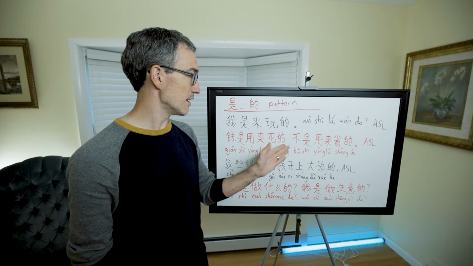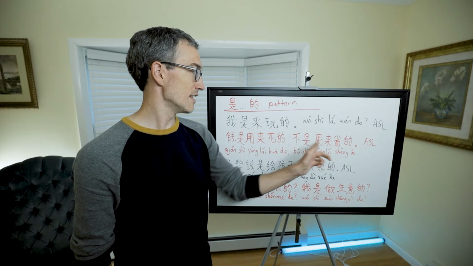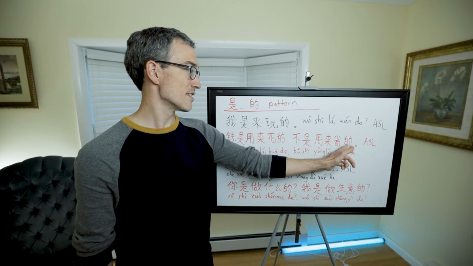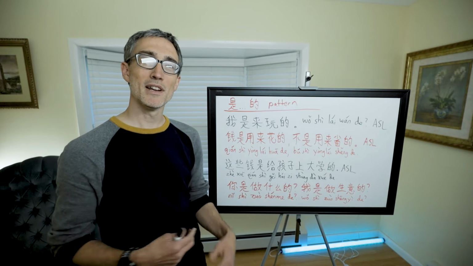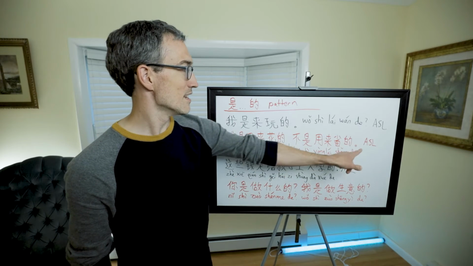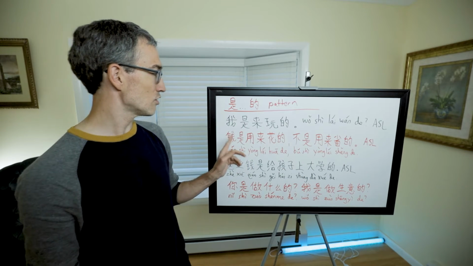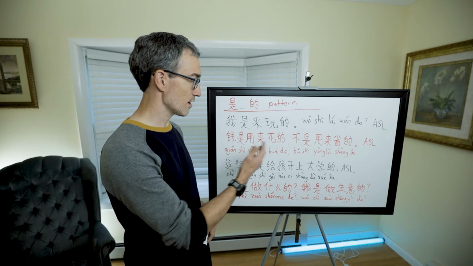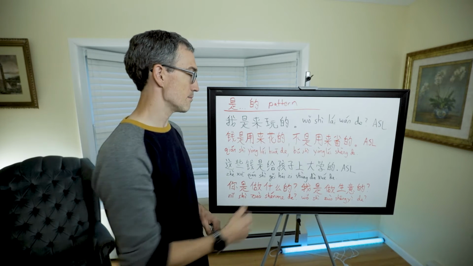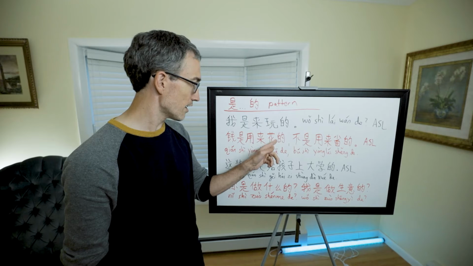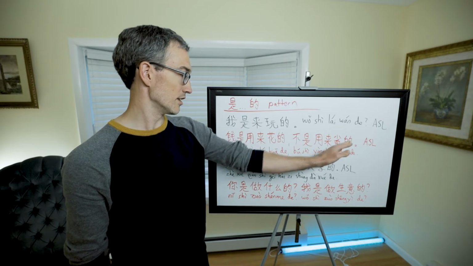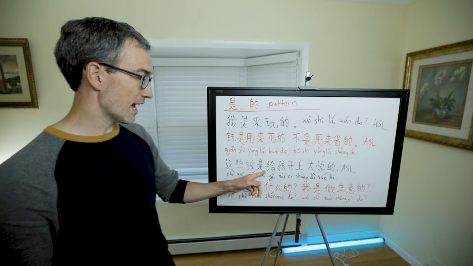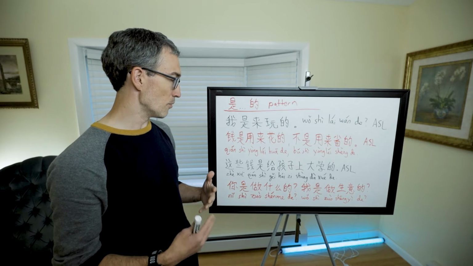Money is used for spending. 不是用来省的. It's not used for saving. So money is for spending, not for saving. That's also from All Set Learning. So here we see two examples of the 是的 in the same sentence: 钱是用来花的, 不是用来省的.